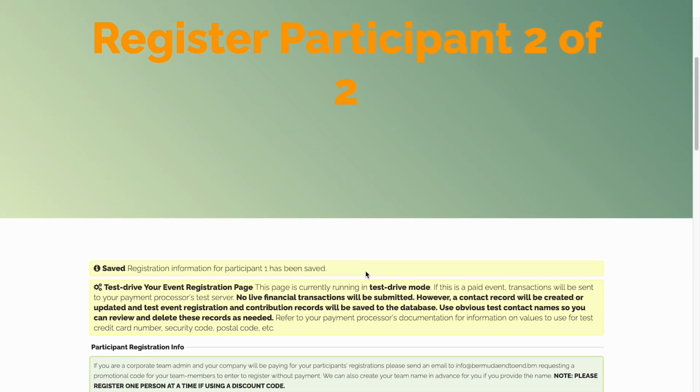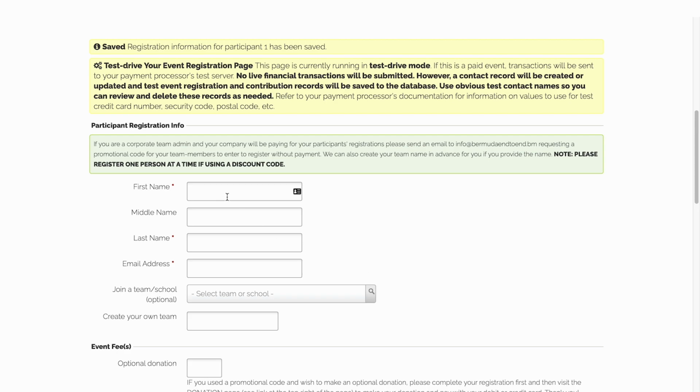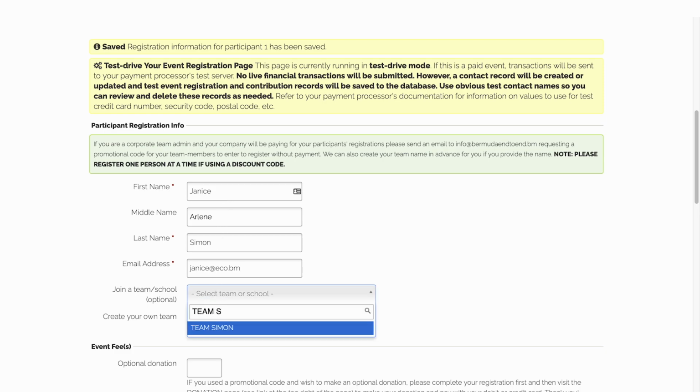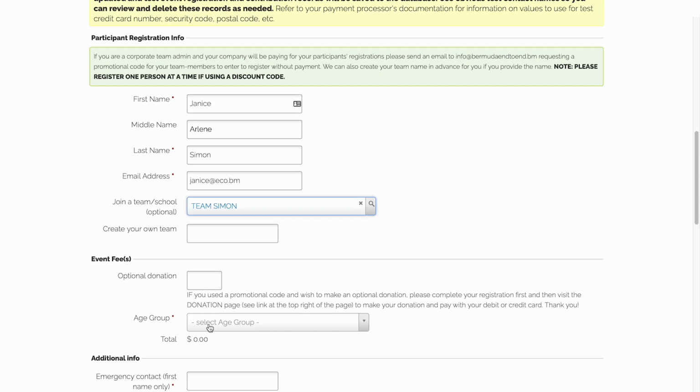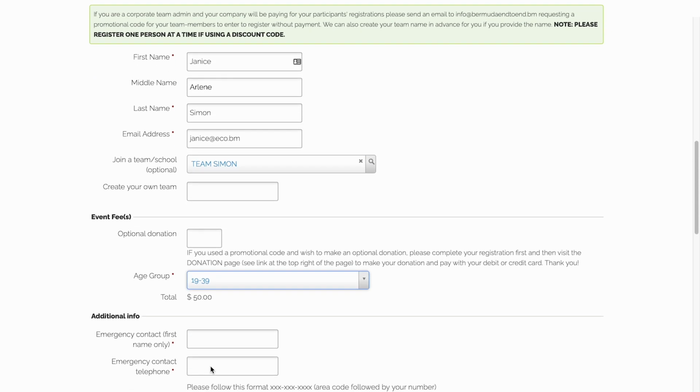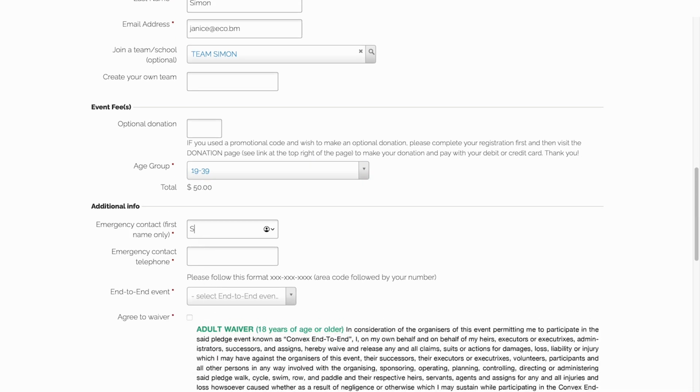We follow the same information. First name, optional middle name, last name, email address of the second person. Again, now that we've created a team, we'll be able to find that team in the Join a Team or School optional field. So we'll start typing team and Simon, and there it pops up. So we select it, and we can do an optional donation if we wish for the second person, choose their age range, choose their emergency contact first name and phone number,